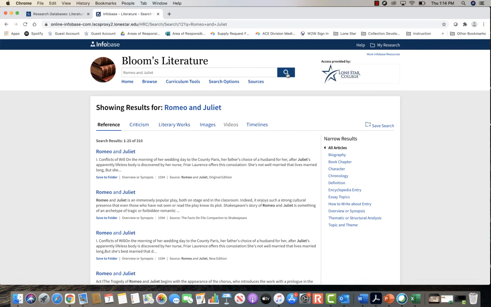You can see there are 310 results, and they further separated it by type for us. If we're looking for reference resources, they have that tab there at the top. Our reference resources are a great place to begin your research. Then you have another tab of literary criticisms. Those are articles that you'll actually be able to use to count as one of your sources. There's also one for literary works, for images, videos, and timelines. But right now, they start us off in the reference tab.